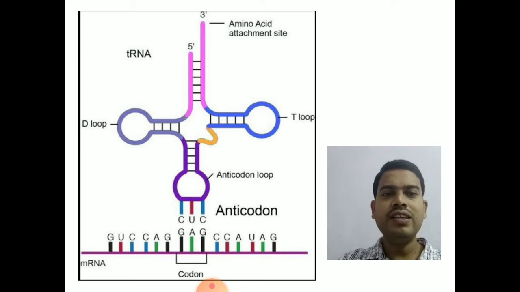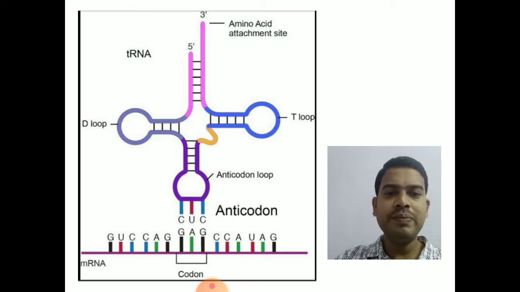The dihydrouridine D loop and T loop have modified bases that prevent nuclease action on tRNA molecules. The main function of tRNA is bringing amino acids to the site of protein synthesis. It acts as an adapter, so it is called the adapter function.